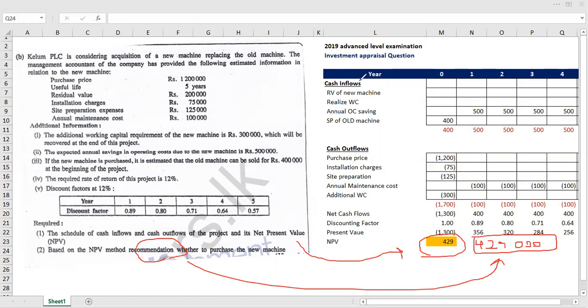It's all about NPV calculation and an investment appraisal question, which was in the 2019 A Level. It's really an easy question. In upcoming years also, we can expect such a question.